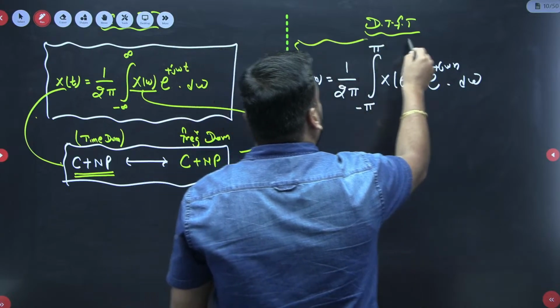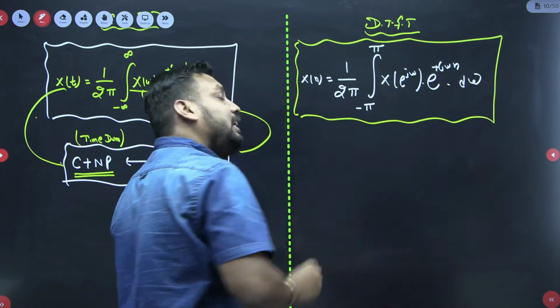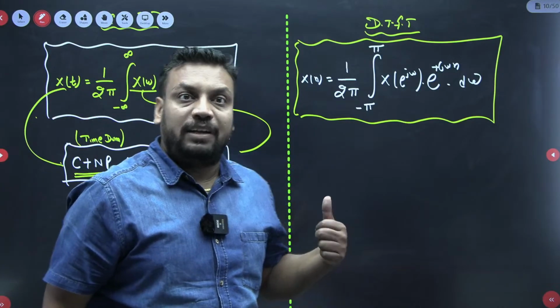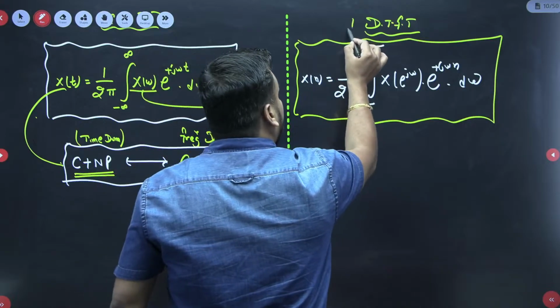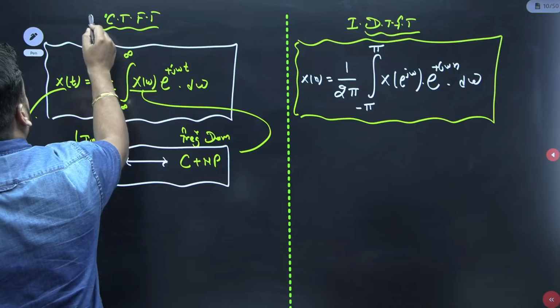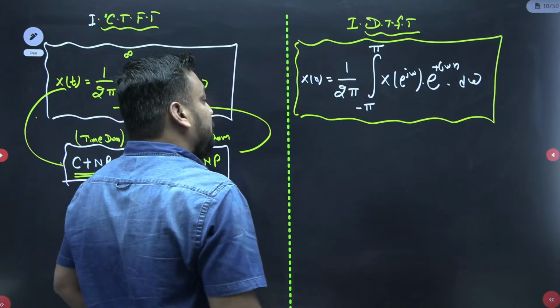Now the question is, in the DTFT formula we have summation, but in the continuous time formula, this is the inverse continuous time Fourier transform, and this is the IDTFT, the inverse discrete time Fourier transform. Why is this happening, guys?